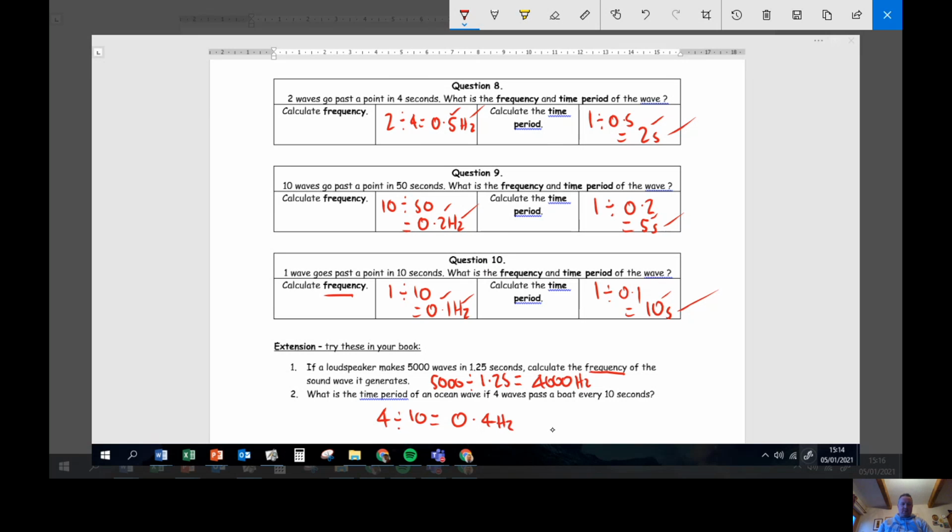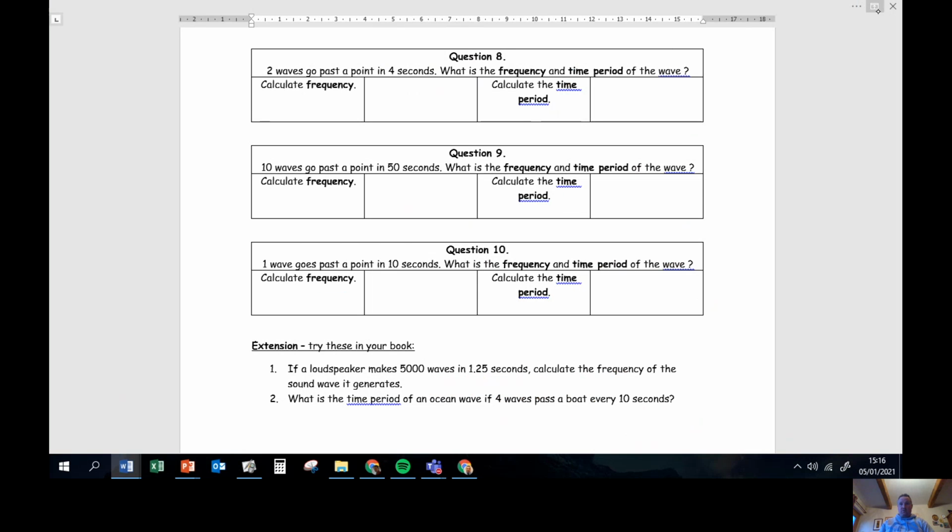Then I'm going to have to take that number and put it into my time period sum, 1 divided by 0.4, and I need my calculator for that. 1 divided by 0.4 equals 2.5 seconds. So those are 1, 2, 3, 4 marks to be had there. So well done if you're getting those, particularly if you got those extension questions right there.